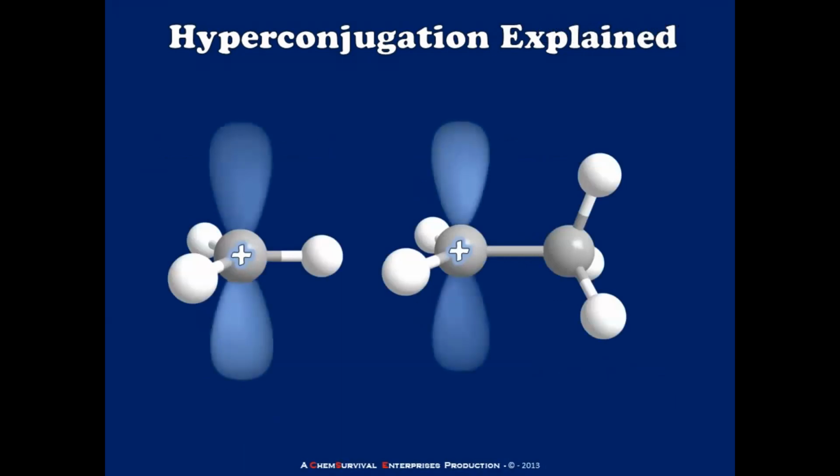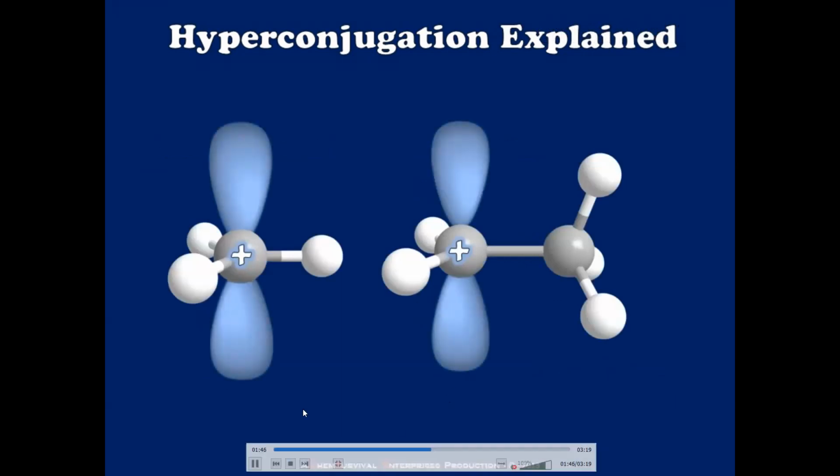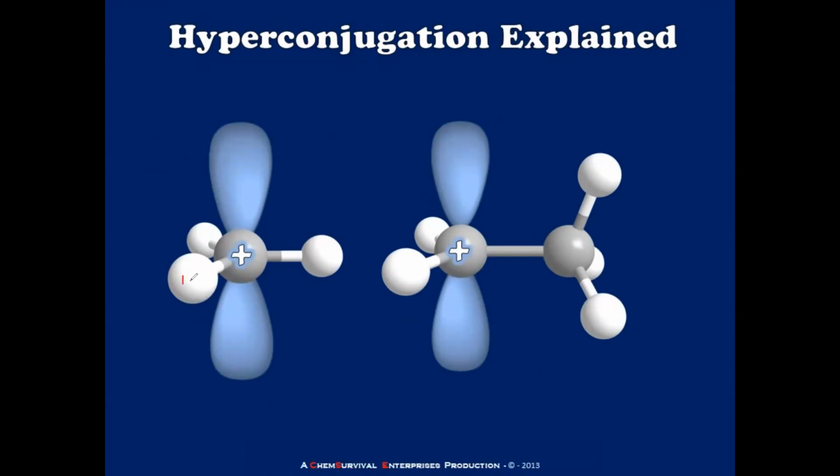Now this is the diagram. What are these two? These two are the empty p orbitals. One more thing, I hope you know these things. This is hydrogen, this is hydrogen, this is hydrogen. This is carbon. Again here this is carbon, carbon, hydrogen, hydrogen. All of you know this now? Yes, sir.